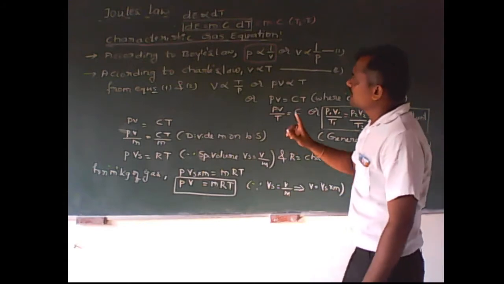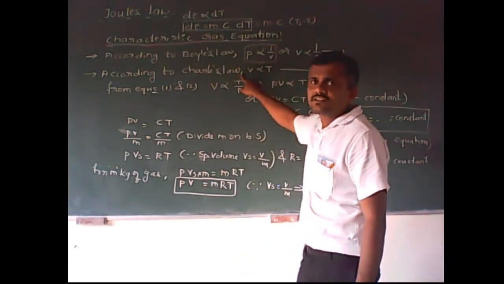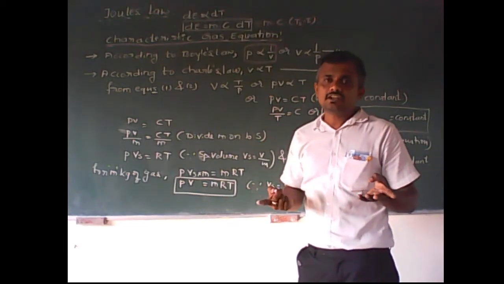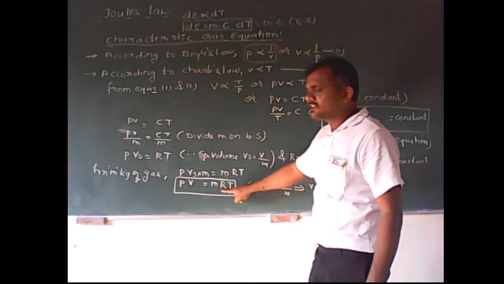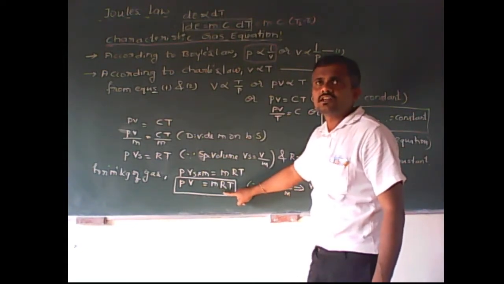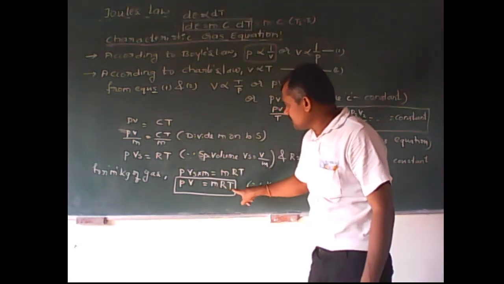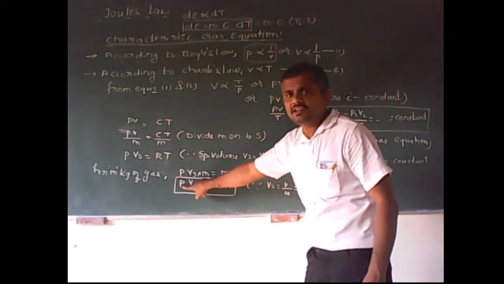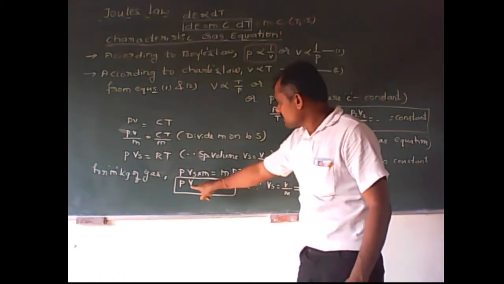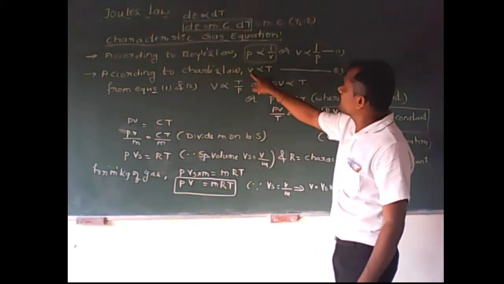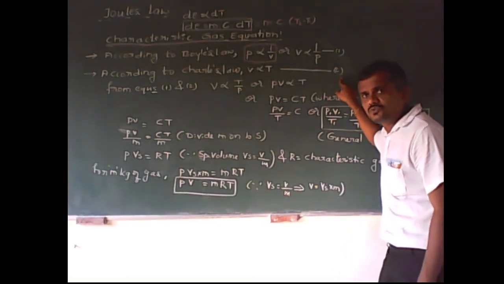Afterwards, according to Charles's law, what does the law say? The second law is VT, meaning volume and temperature. So remember this: V is proportional to T, and the remaining pressure is constant. The mass is already constant. So V is directly proportional to T. I will call this equation 2.